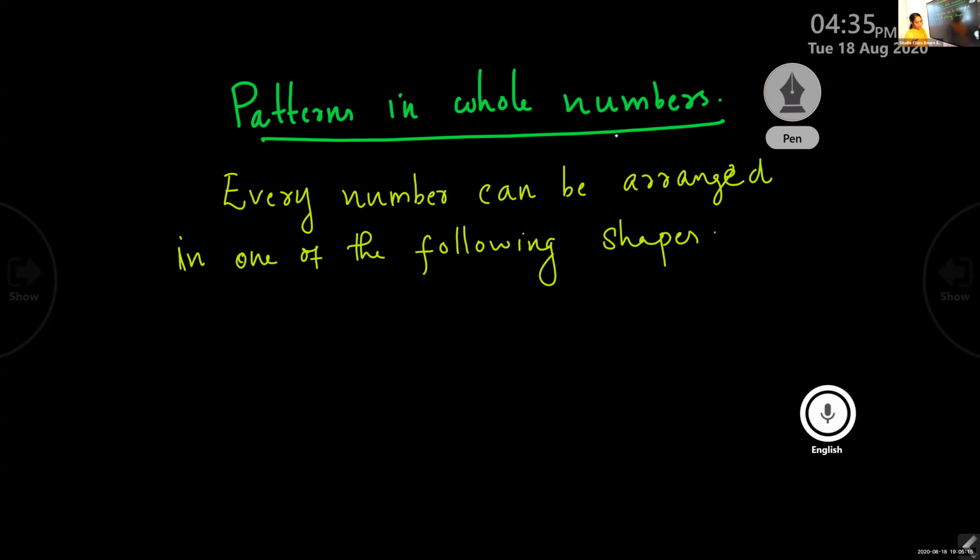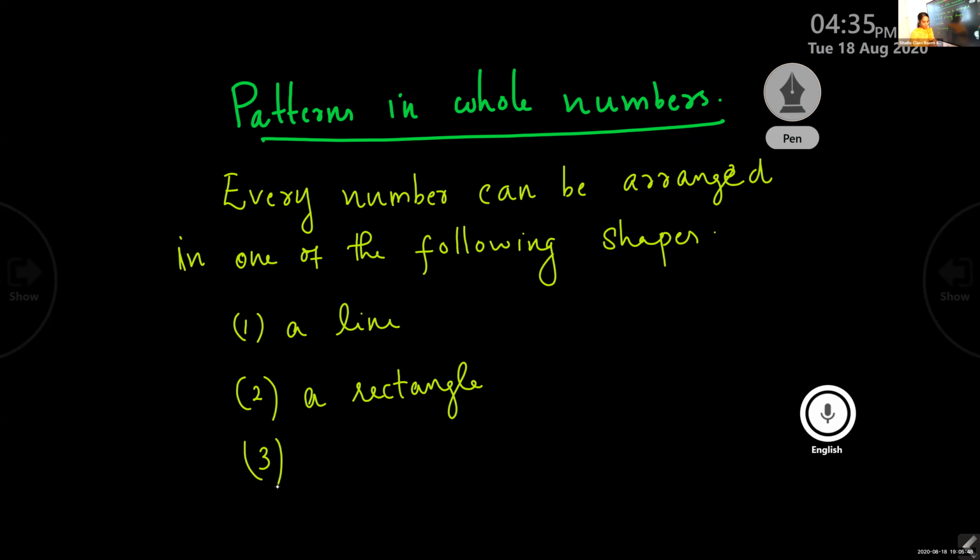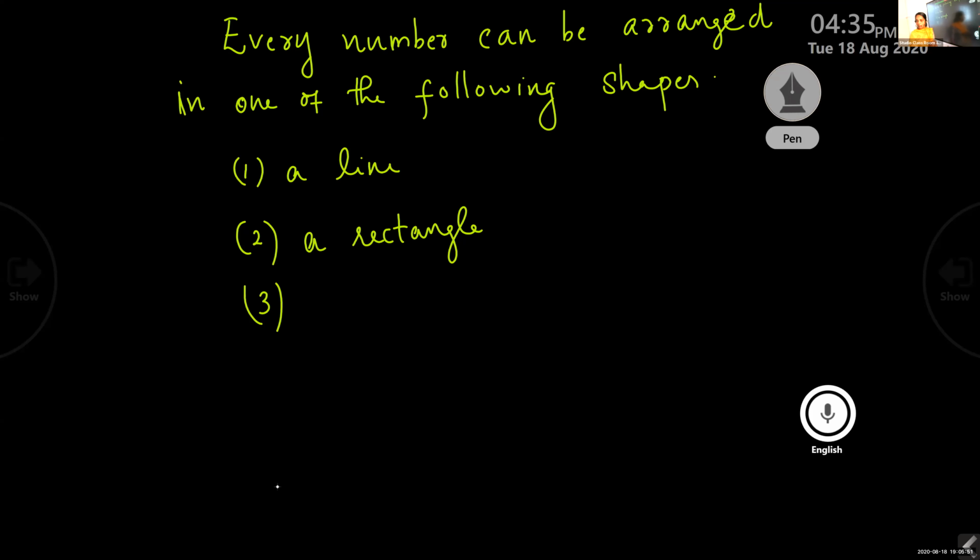Okay, children. First one is a line. Second one is a rectangle. Third one is a square.